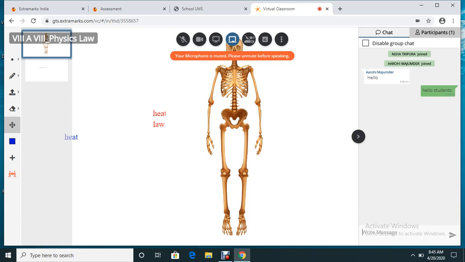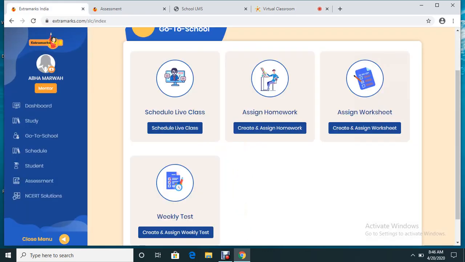So I believe that this virtual board is clear to you. This virtual board has all the functionality that will make it easier for you to conduct the live classes. Once you open a web camera, your face will be visible here. Once you open the microphone, you will be audible to every student, to every child. Okay, I'm taking you to the previous page again.